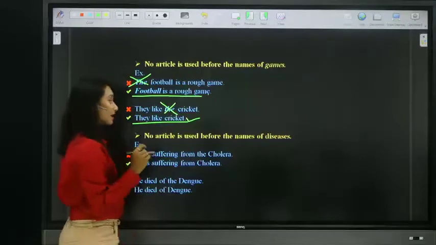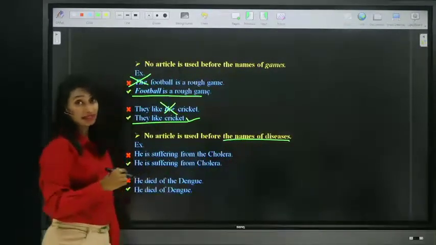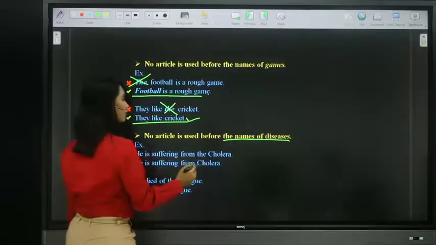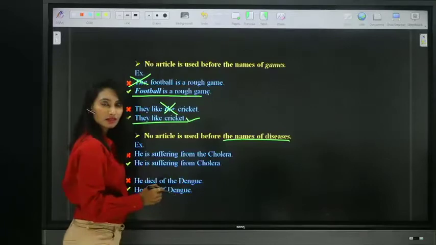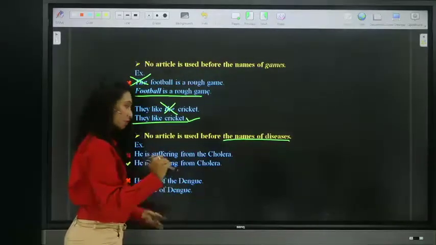And in the same way, no article is used before the names of diseases. No, no article. He is suffering from the cholera. Come on, the cholera? Any difference? No.